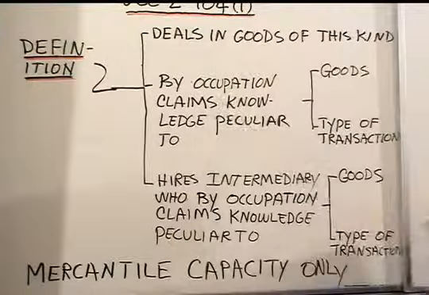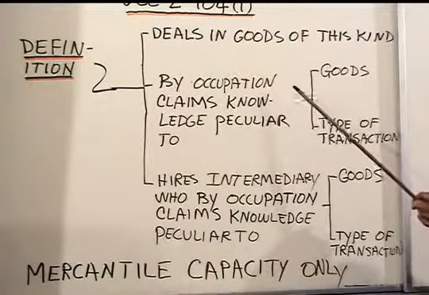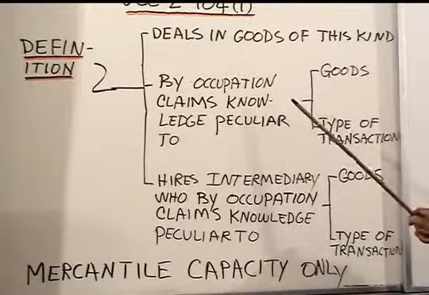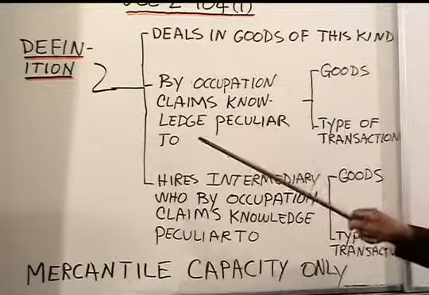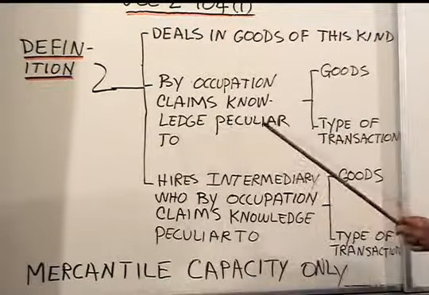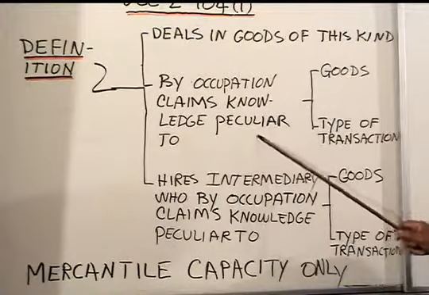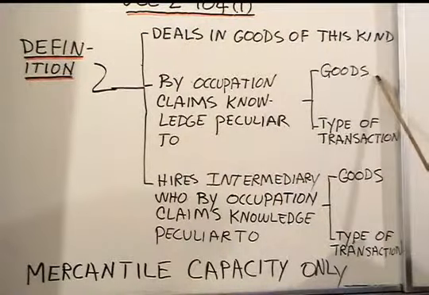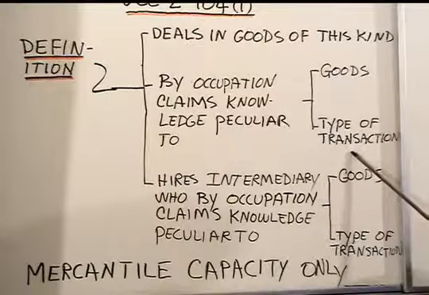A second way to be a merchant is where by your occupation you claim to have knowledge that is peculiar to either the goods or the type of transaction.